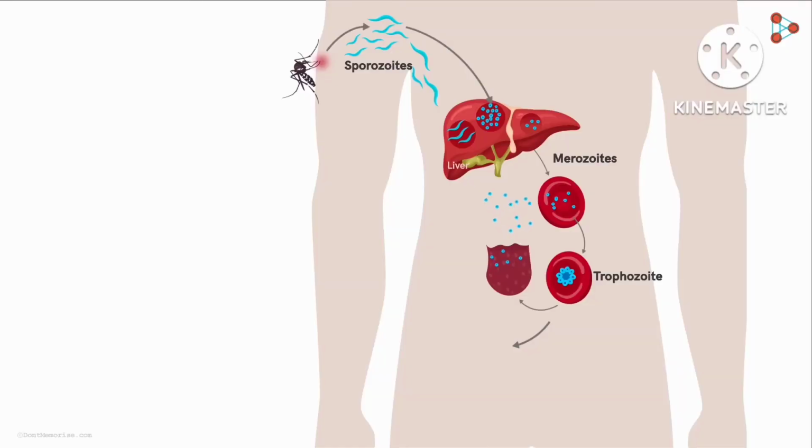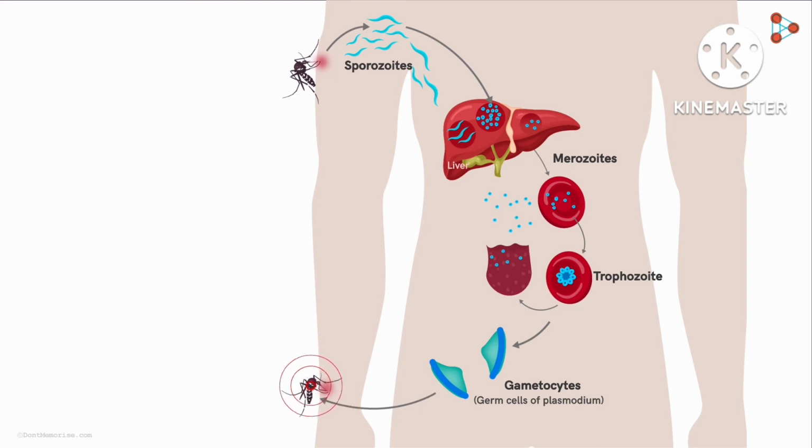The other phase of the trophozoite is entering a sexual cycle. With this, the trophozoite gives rise to two different gametocytes. Gametocytes are like the germ cells of the Plasmodium. When a non-infected mosquito approaches the infected human for a blood meal, these gametocytes quickly pass into the mosquito's body with the sucked blood.